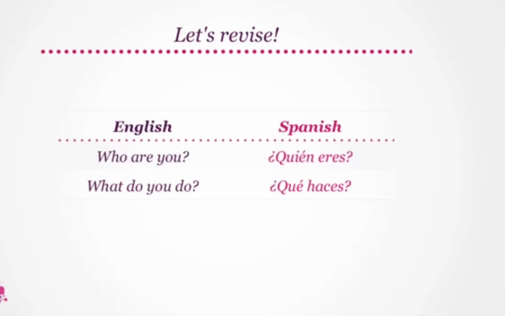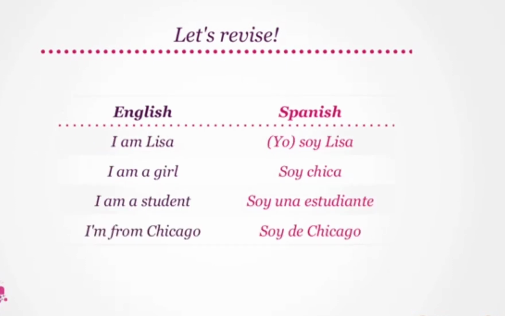So let's revise. Who are you translates to ¿quién eres? What do you do translates to ¿qué haces? Moving on, I am Lisa translates to soy Lisa. I am a girl is soy chica. I am a student becomes soy una estudiante. I'm from Chicago translates to soy de Chicago.